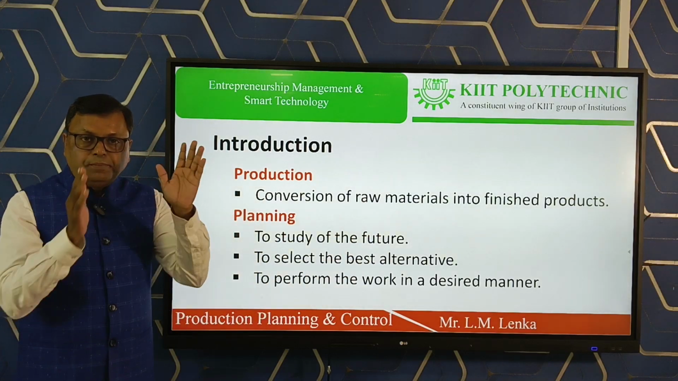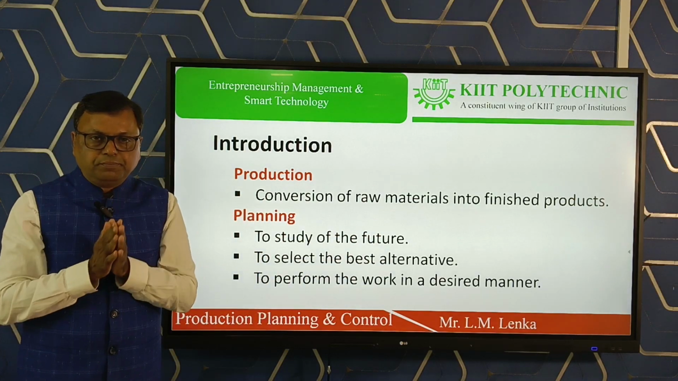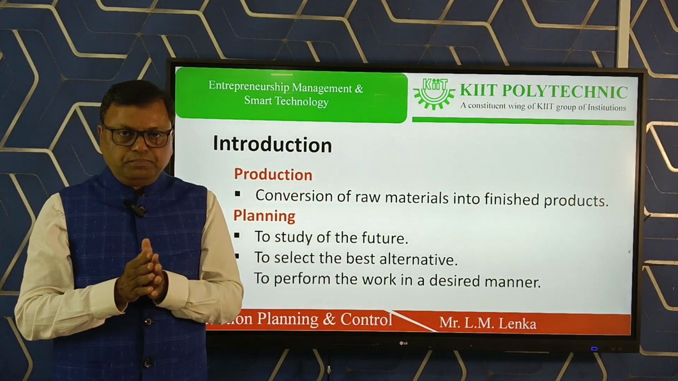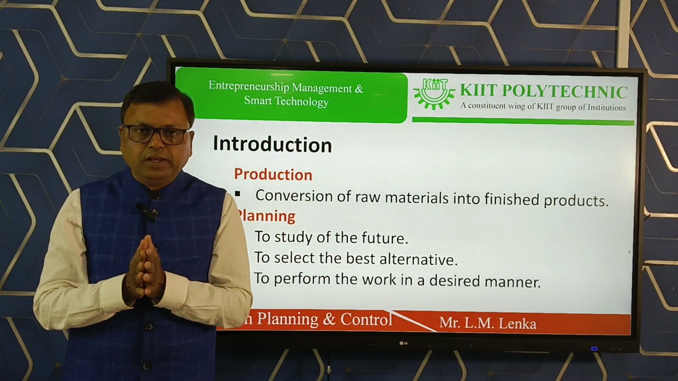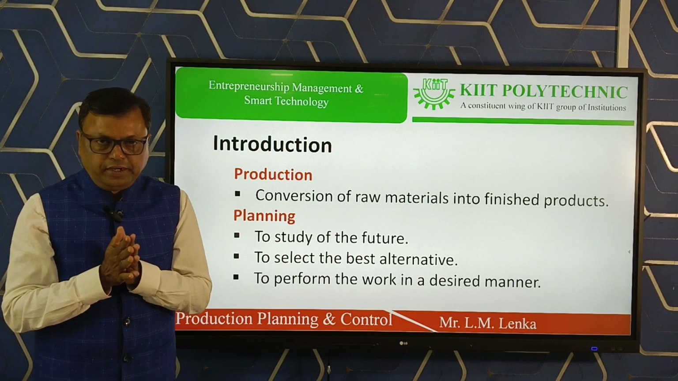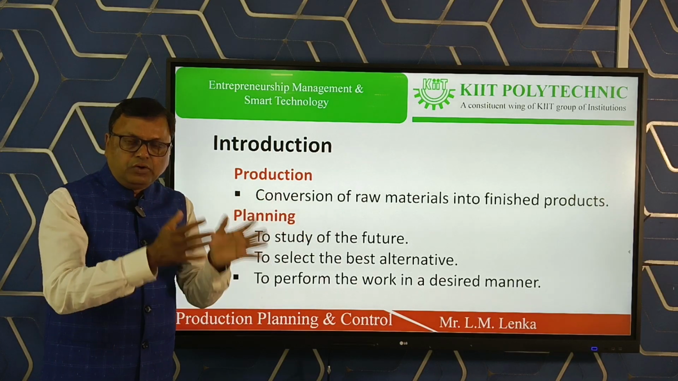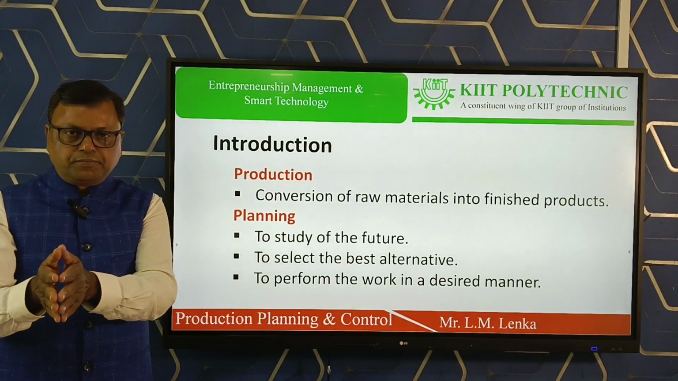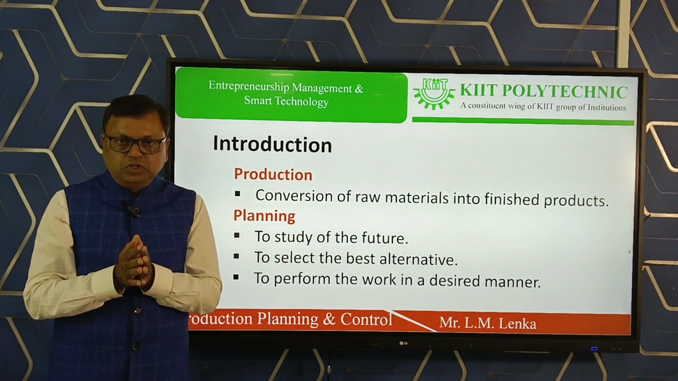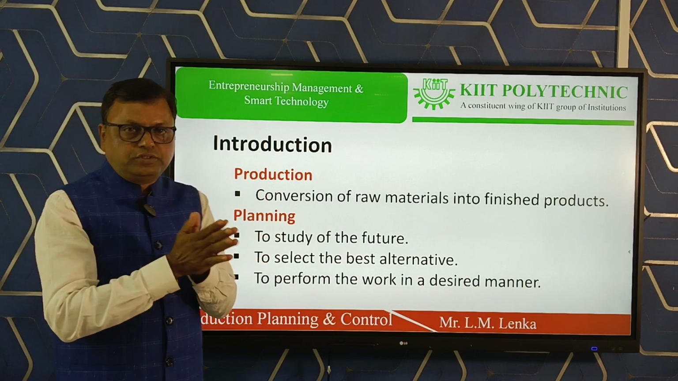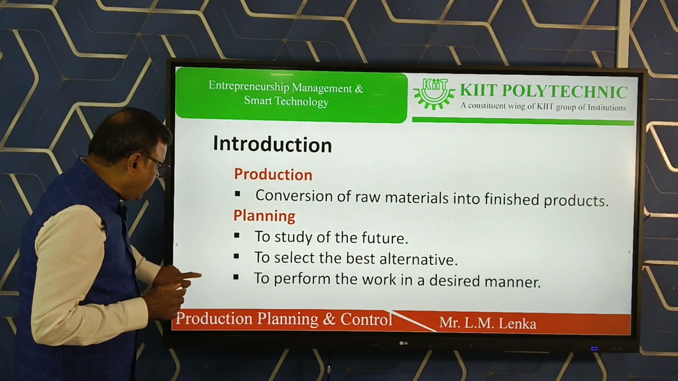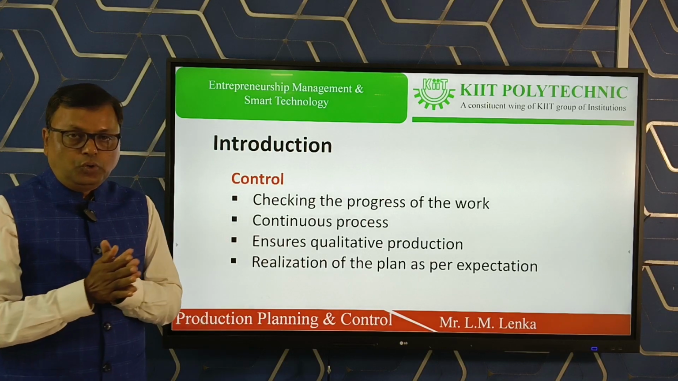So in production planning and control, three terms are there. One is production, another is planning, another is control. Planning, we know it very well. It is finding out the best alternative out of several alternatives. Planning makes the uncertainties into certainties. Planning performs the work in a desired manner. So the entire production process is to be planned. That is production planning.